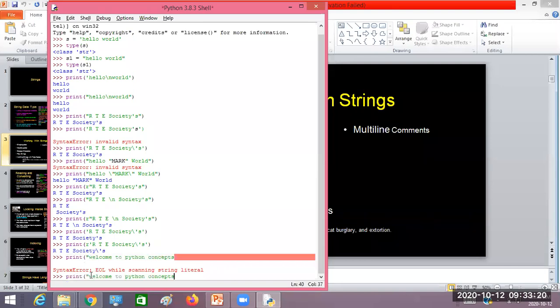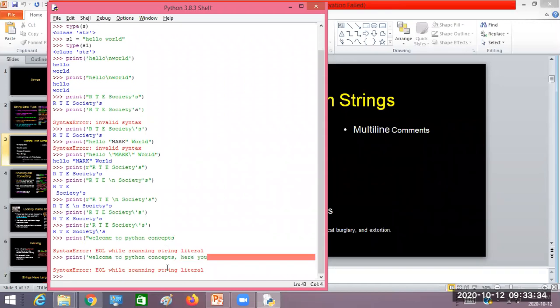Even if I start with a single quote, "welcome to Python concepts. Here you are going to learn," and now I want to write the next content on the next line, if I press the enter button, again it is preventing me from typing. It is treating the enter button as the end of the print line. But if I want to write a multi-line print statement, a paragraph of text to be displayed, then how do I write that?